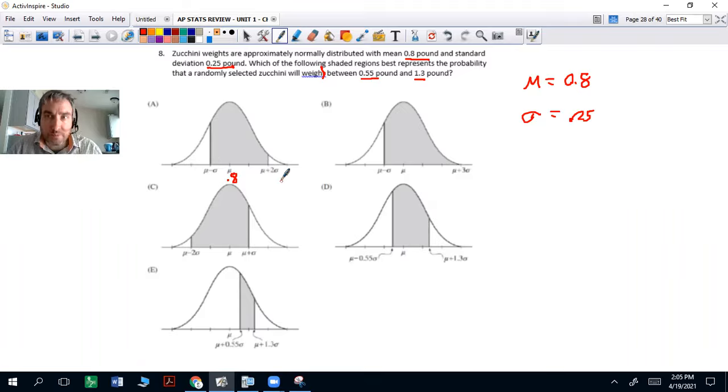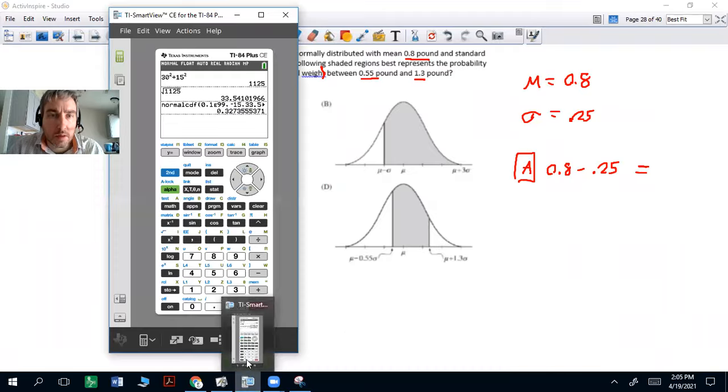So let's do a little subtraction. So we have 0.8. If I subtracted our standard deviation of 0.25, so 0.8 minus, let's check A out first, minus 0.25, since I want to go one below. Put that in your calculator if you need to.